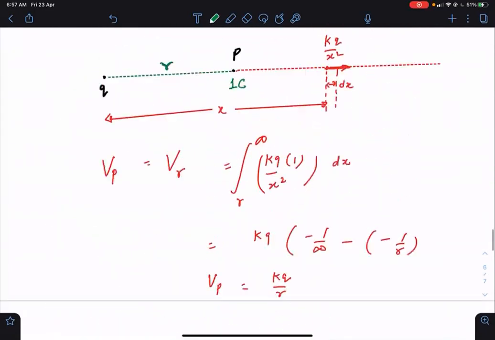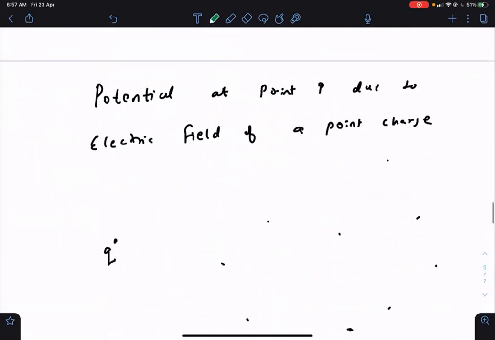Okay, we have found out the potential due to a unit, not a unit, we have found out the potential due to Q charge, which is a point charge. What about potential due to a collection of point charges?